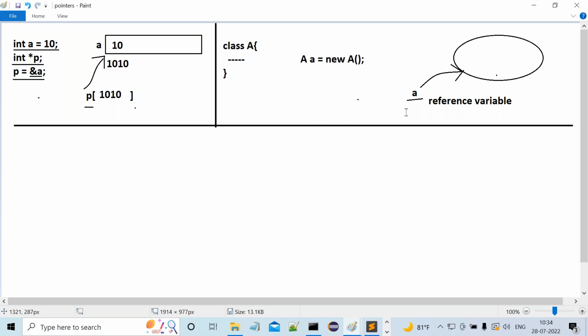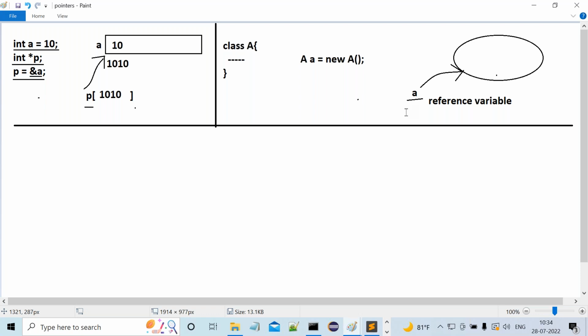If you want to answer this question, first we have to understand what a reference variable is in Java, and how reference variables are created in Java. After that only can we understand the differentiation between a pointer variable and a reference variable. Got my point or not?